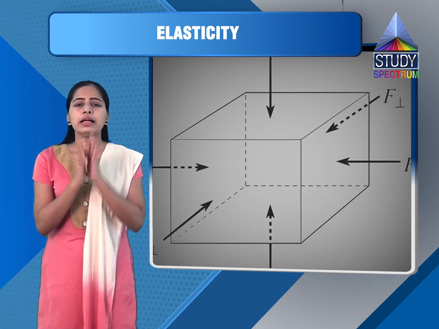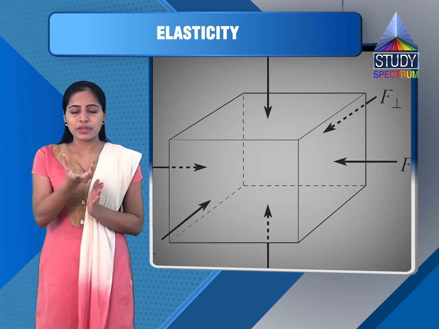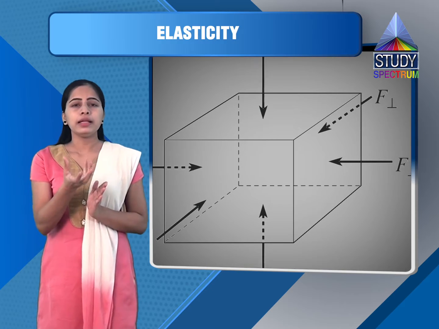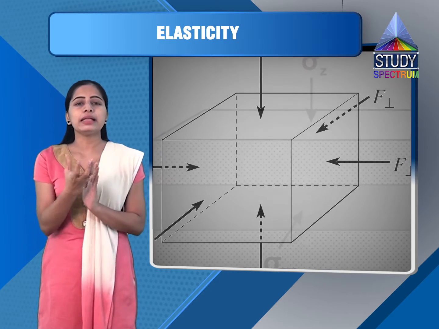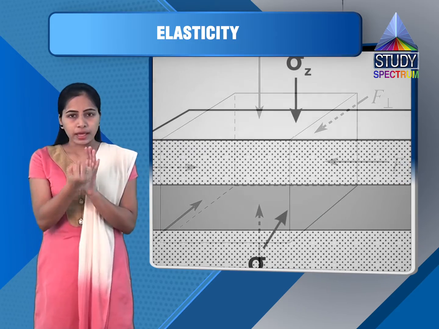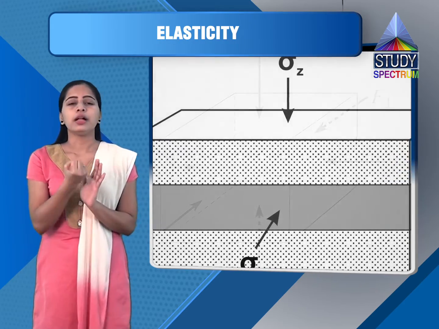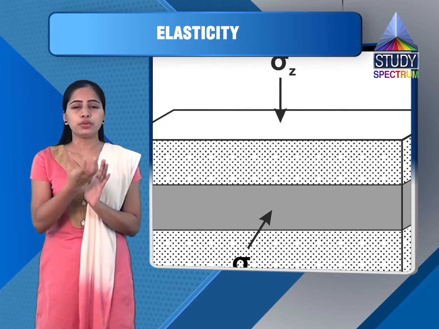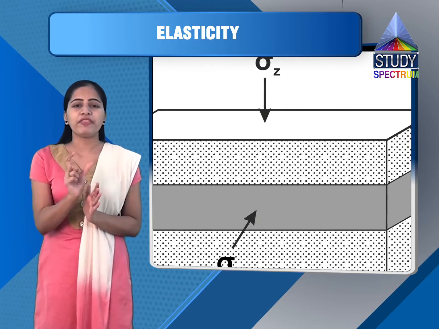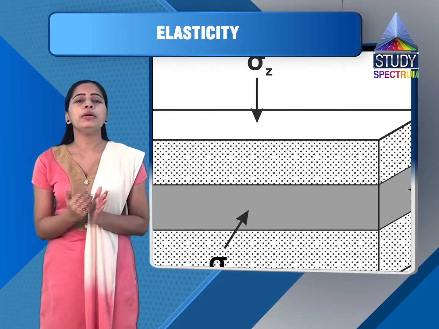Now here my F will be mg, that means the load that we are applying. Suppose I am tying a mass of capital M and we are pulling that string due to gravitational acceleration, that is g. So my stress becomes mg upon pi r square.